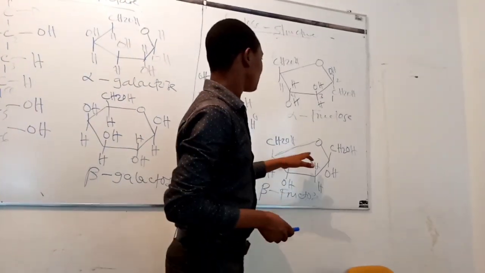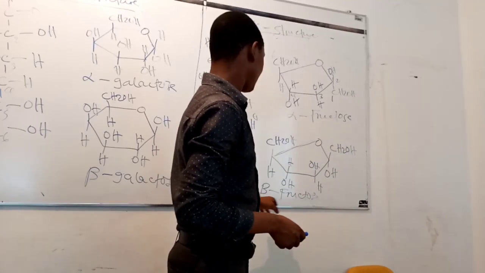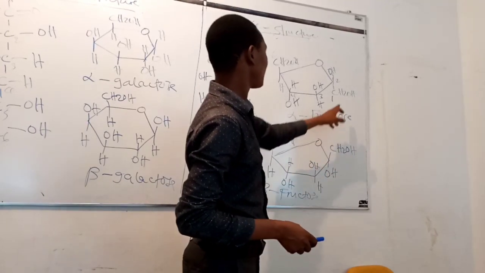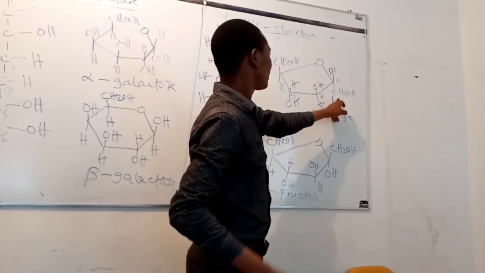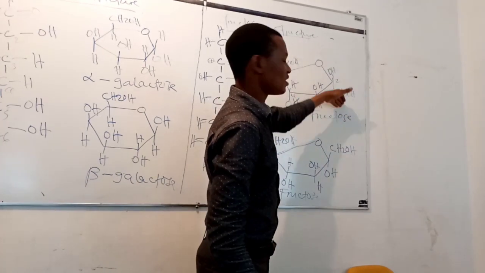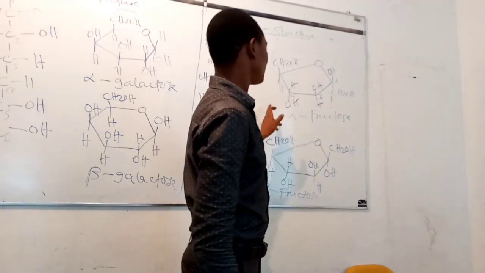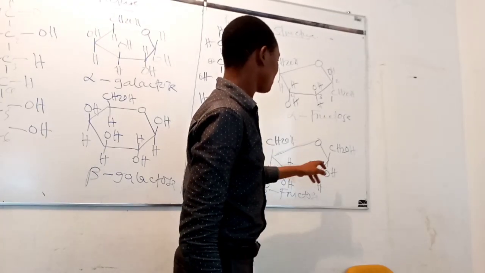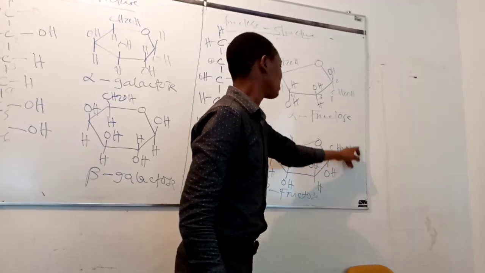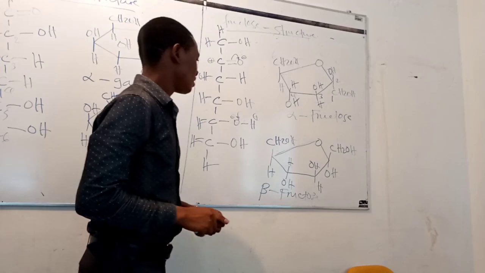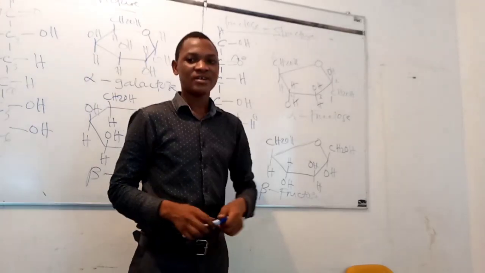The only difference between alpha fructose and beta fructose is the orientation of carbon atom number 1. If carbon atom number 1 is projected downwards, then this is known as alpha fructose. If it is projected outward, it is known as beta fructose. So this is the end of our discussion.